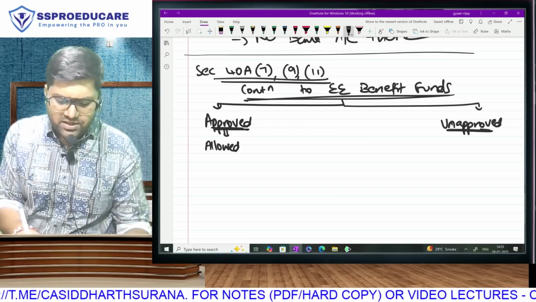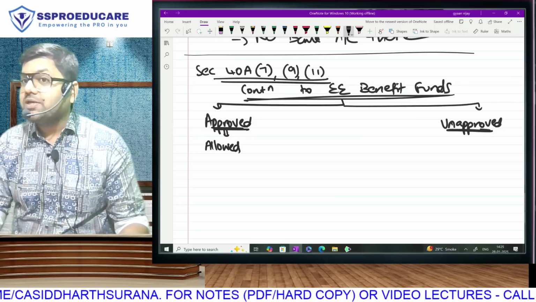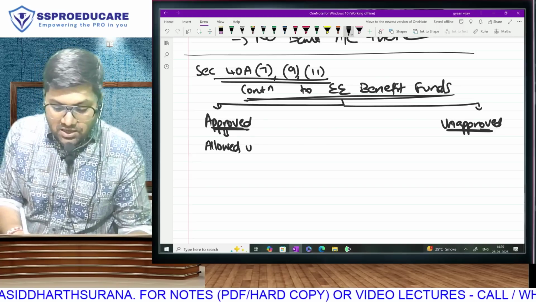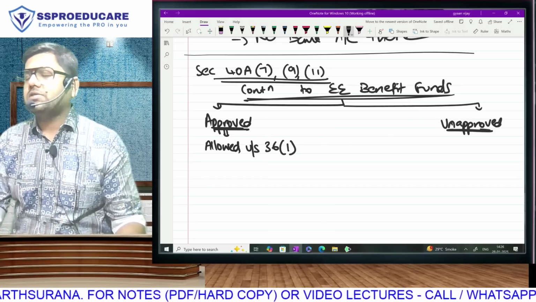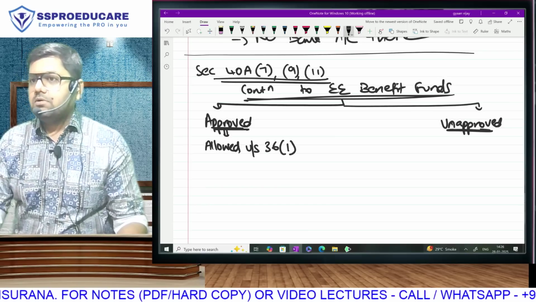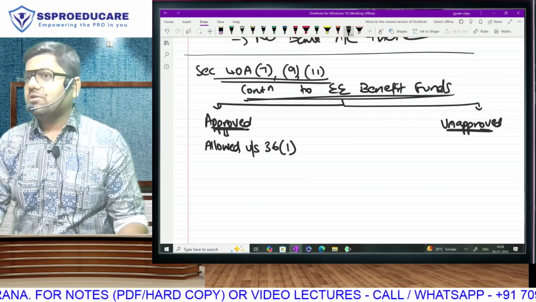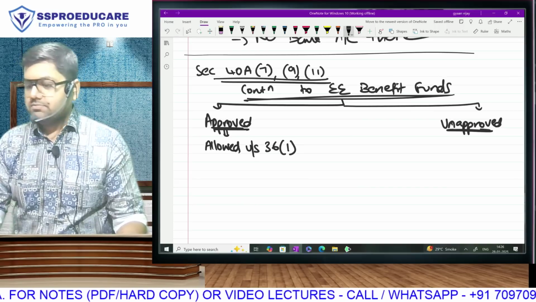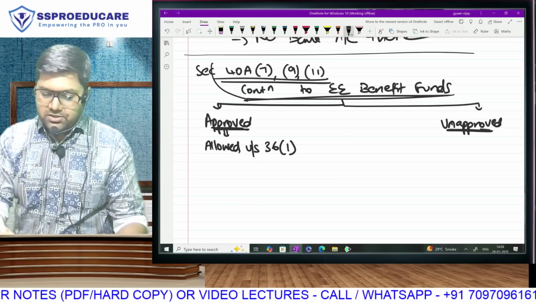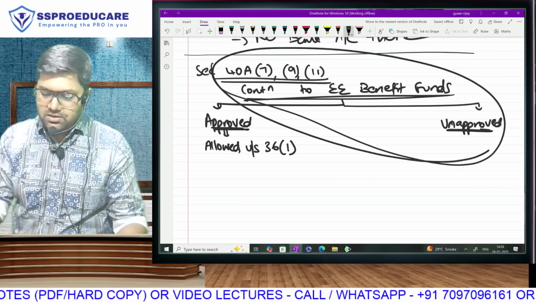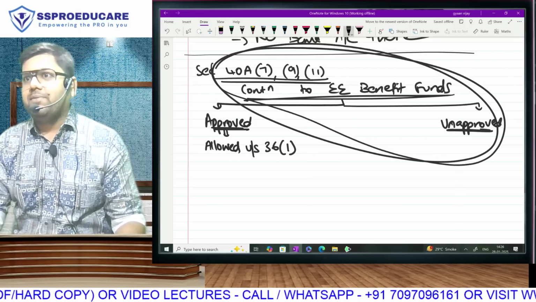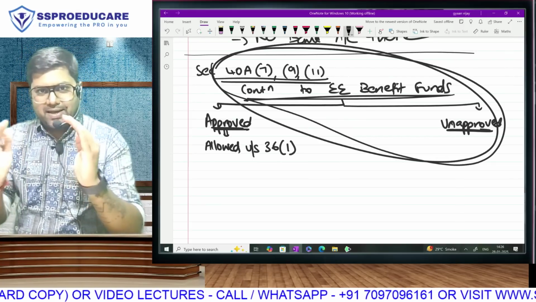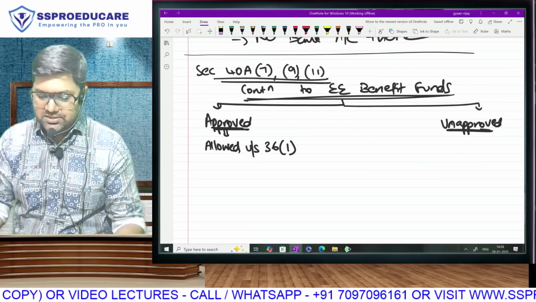Oh, wait, sir, we are doing disallowed expenses. This is allowed under section 36(1). Now tell me, 36(1) is approved, is it allowed expense or disallowed? So go check in 36, we have done contribution to employee benefit funds. Correct? Actually, 40A is this part. 40A says contribution to unapproved will be disallowed. But I am doing parallel learning of approved as well as unapproved.